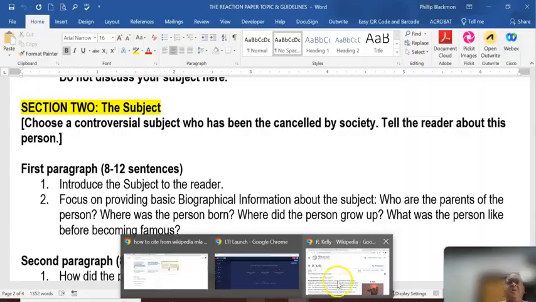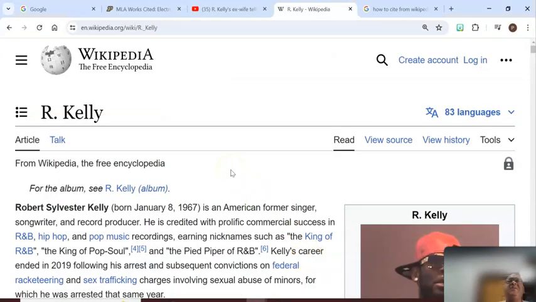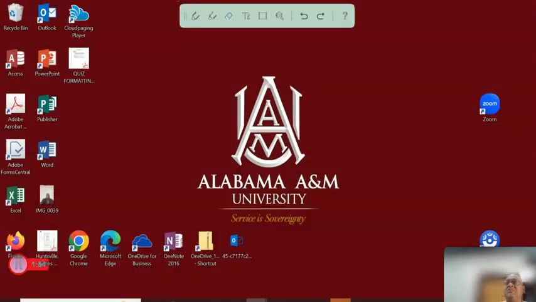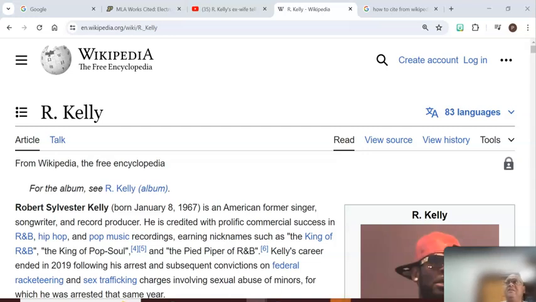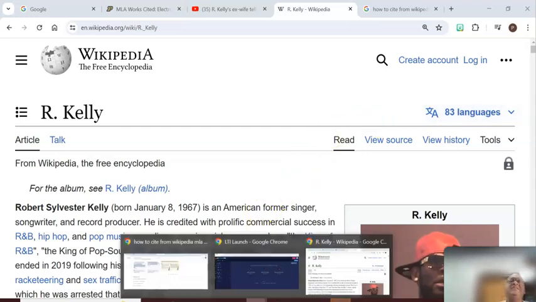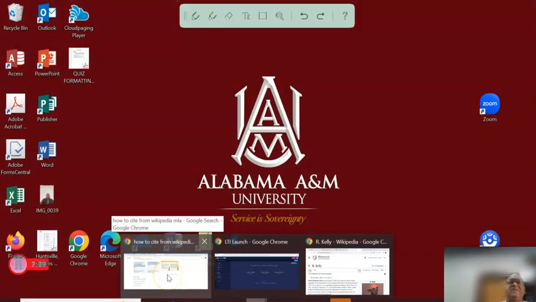So the first thing I want to do, I'm going to do my Wikipedia entry for R. Kelly. And it's very important that we keep everything on track in this because I know you've heard not to use Wikipedia for your papers, and that is true and not true. In this case, I want you to use the Wikipedia source. Because this is just basic information, I want to just show you this.